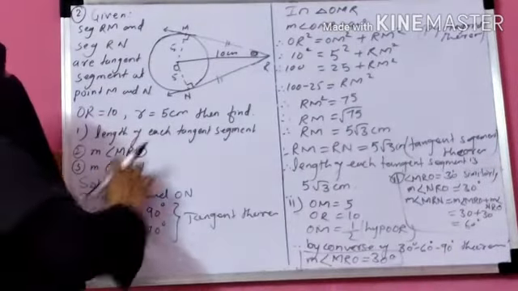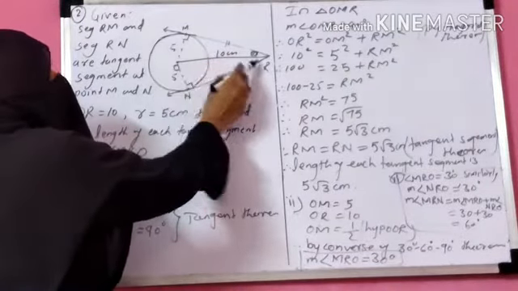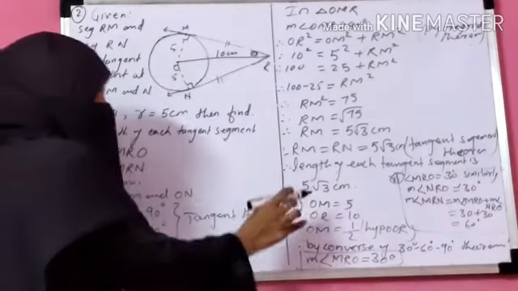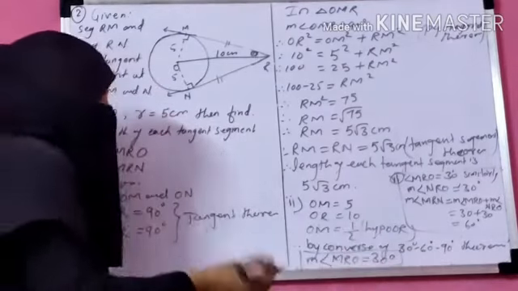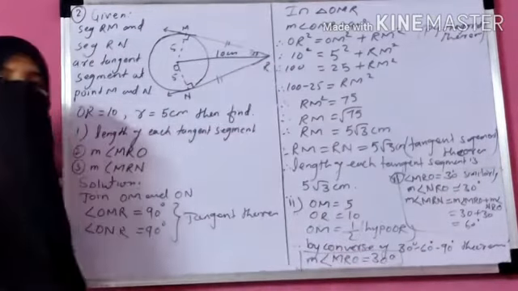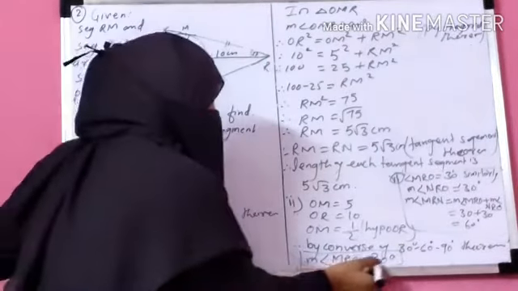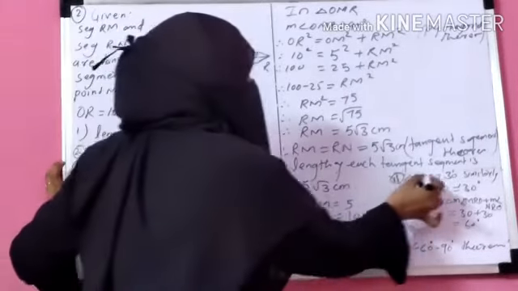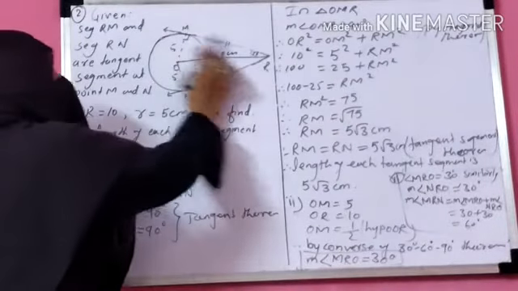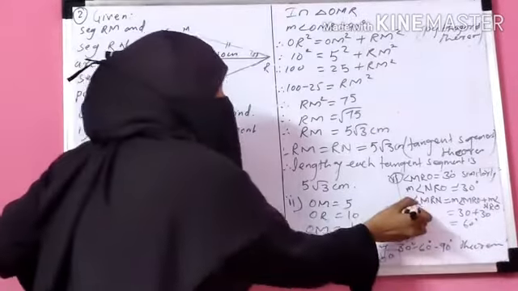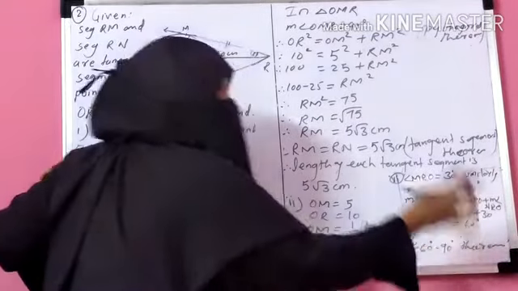Second, we have to find the measure of angle MRN. Then we observe here the side opposite to this angle is half of the hypotenuse. Because OM is 5 and OR is 10, that means OM is half of hypotenuse OR. So that's why this angle is 30, because the side opposite to this angle is half of the hypotenuse. So angle MRO is 30 degree. As angle MRO is 30 degree, similarly measure of angle NRO is also 30 degree. So the whole angle MRN is nothing but the addition of angle MRO plus NRO, that is 30 plus 30, 60 degree.